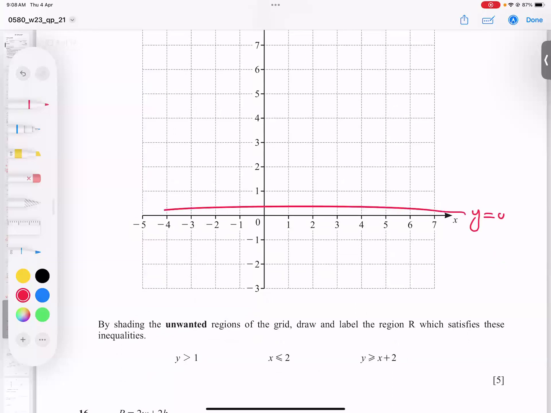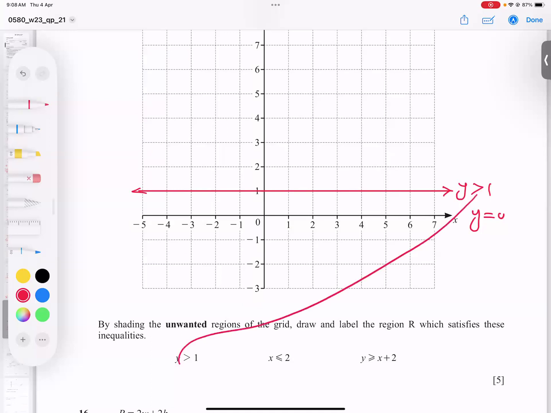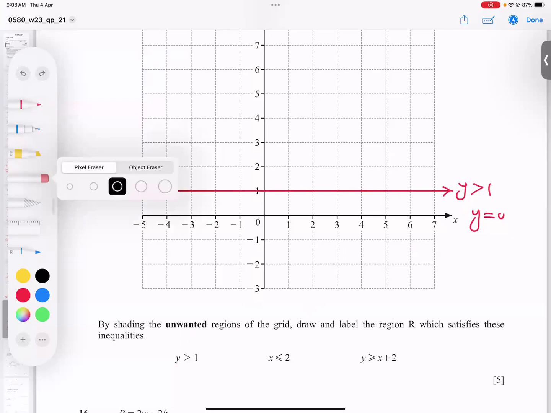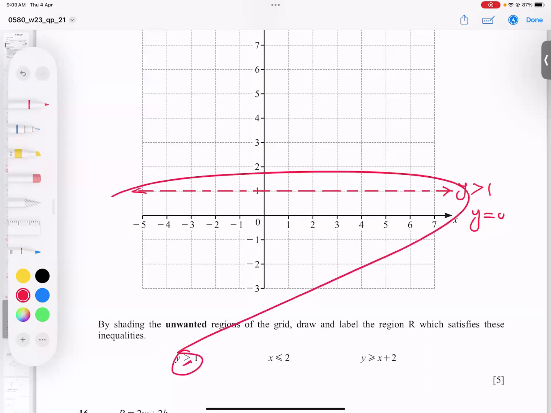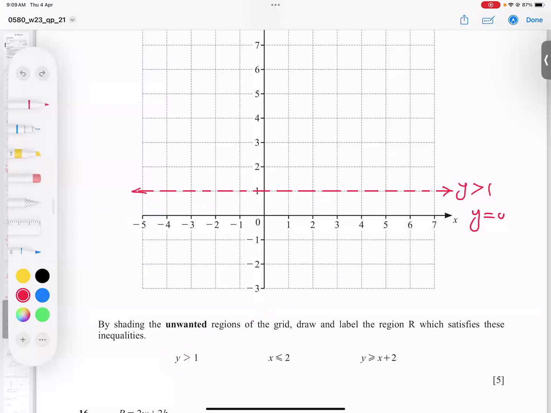So if this is y equals 0, then where is y equals 1? So y equals 1 is this line. But hold on, I'm writing y is bigger than, and there's no equal sign. So I will take an eraser and erase some part of the line, because this is a dotted line, and I believe you got the point, because there's no equal sign. If the equal sign comes, we draw a solid line. Otherwise, dotted line, broken line.